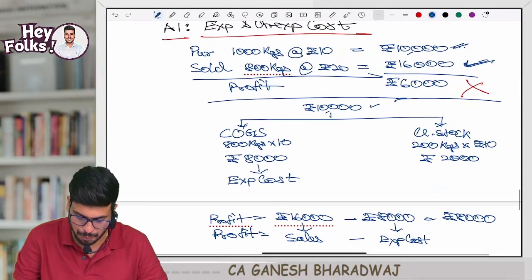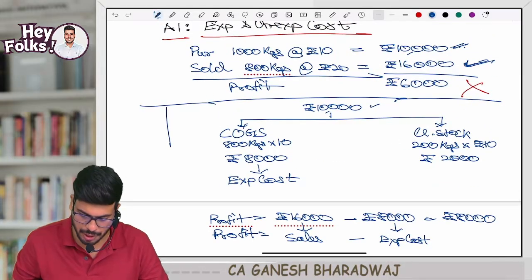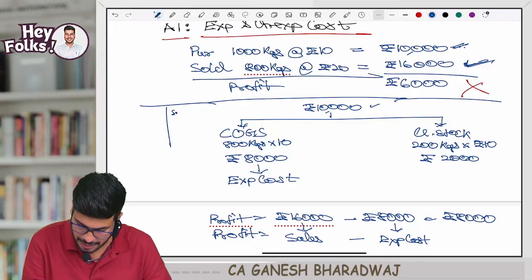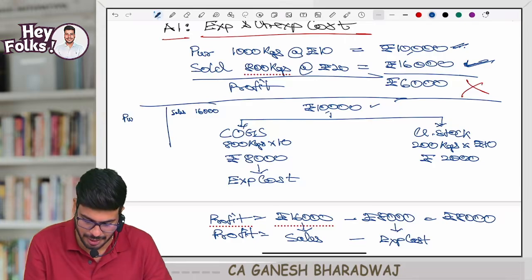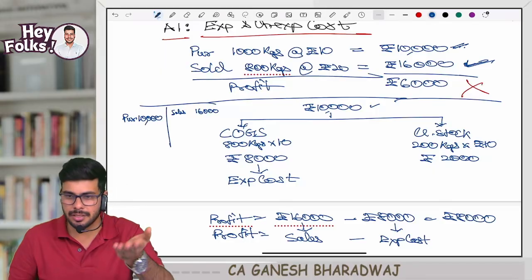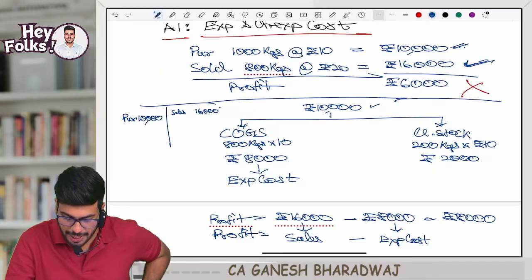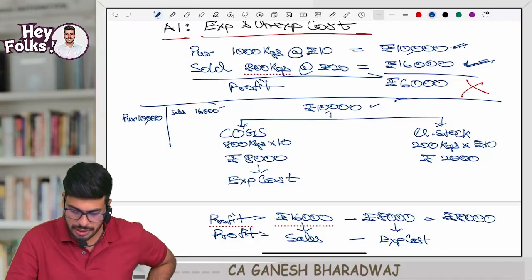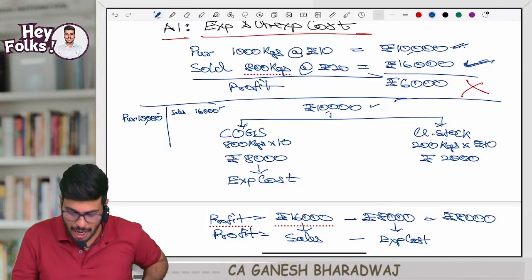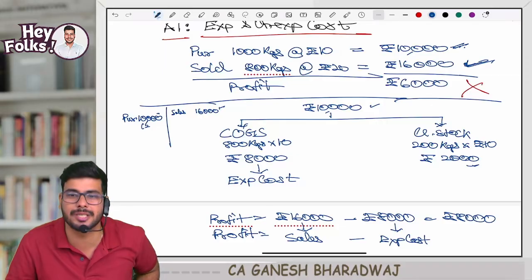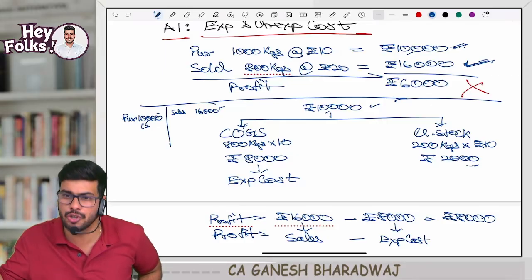So if I were to put it in my trading account, sales will be how much? 16,000 rupees. Correct? Here on this side, I would have put purchases or expenses, 10,000 rupees. This is how we debit expenses. But you tell me, can I subtract 16,000 and 10,000? No. 16,000 pertains to units sold, while 10,000 is in respect of units purchased or produced, as the case may be. So ideally, I should subtract this 2,000 rupees, which is the cost incurred in respect of units unsold.